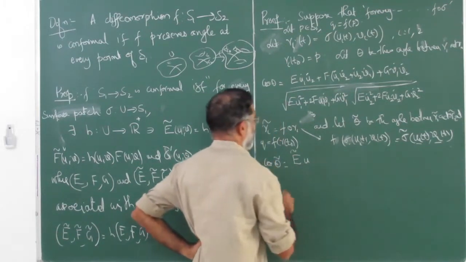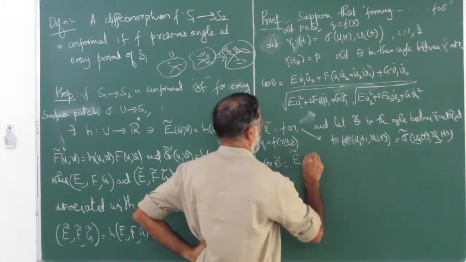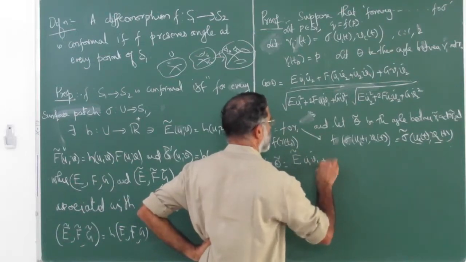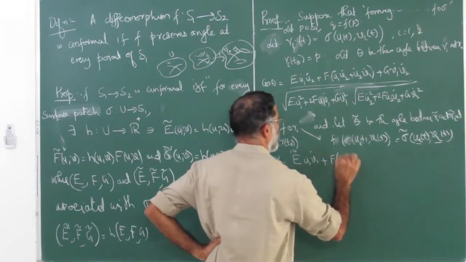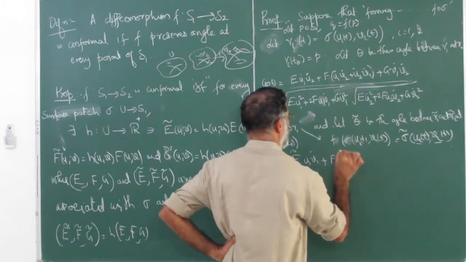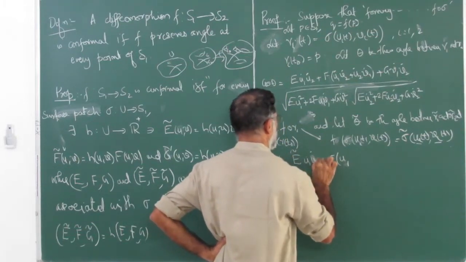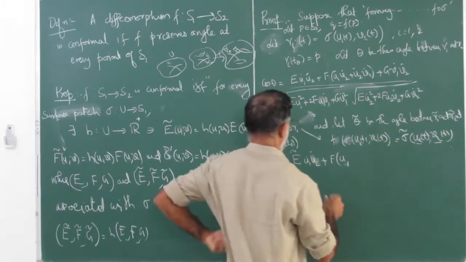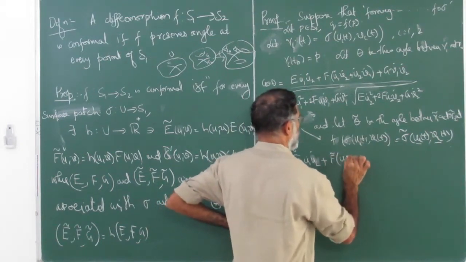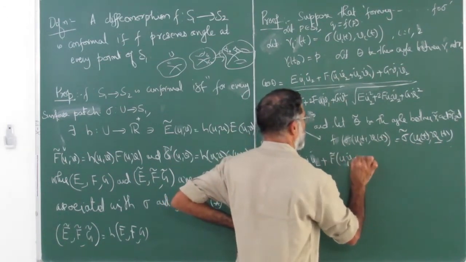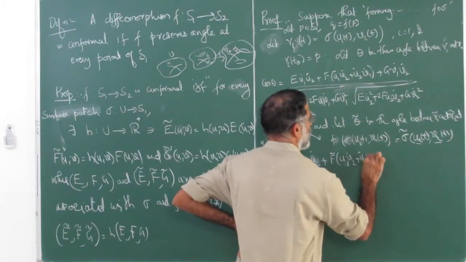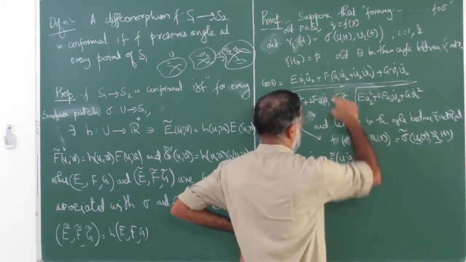So sigma tilde. This is E tilde u1 dot u2 dot plus F tilde (u1 dot v2 dot plus u2 dot v1 dot). Those are the same curves.